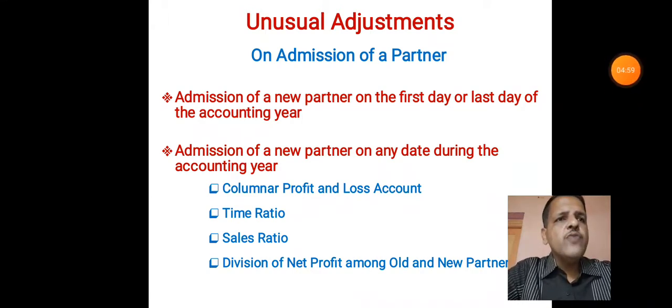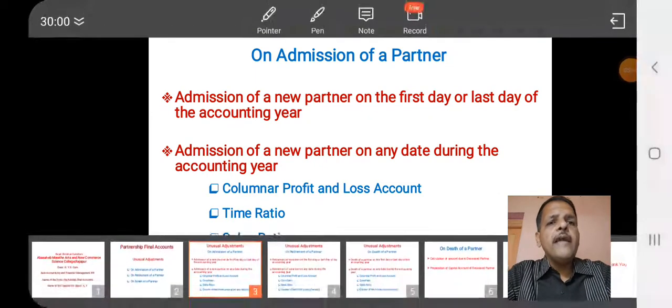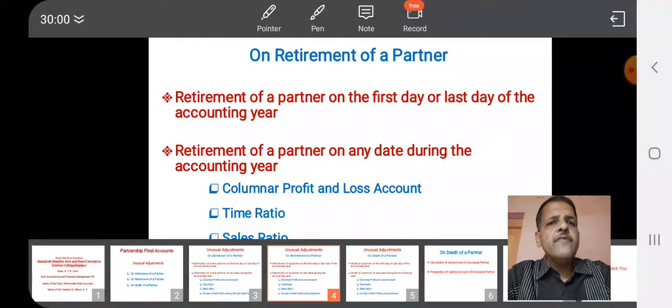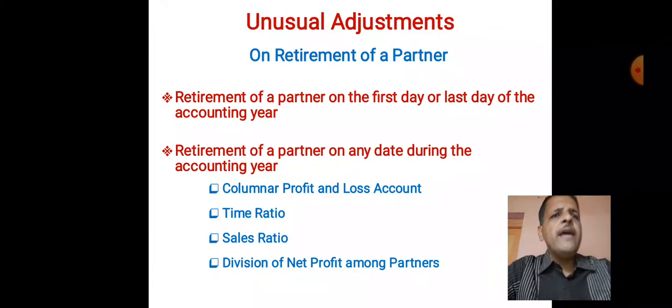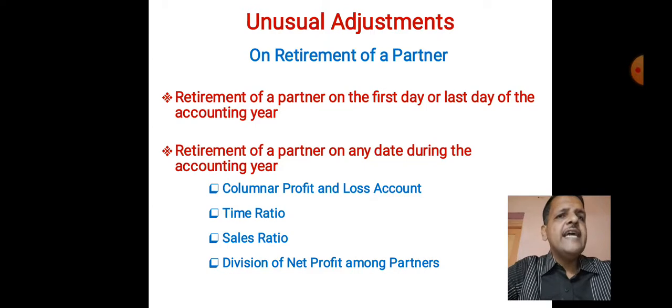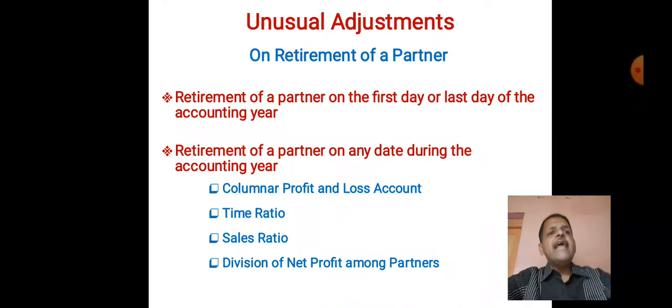Now sometimes there is retirement of a partner, meaning one of the partners from the firm retires. Retirement of a partner, like admission of a partner, may happen on the first day, last day, or any date during the accounting year. Now partner retires means he leaves the partnership firm.